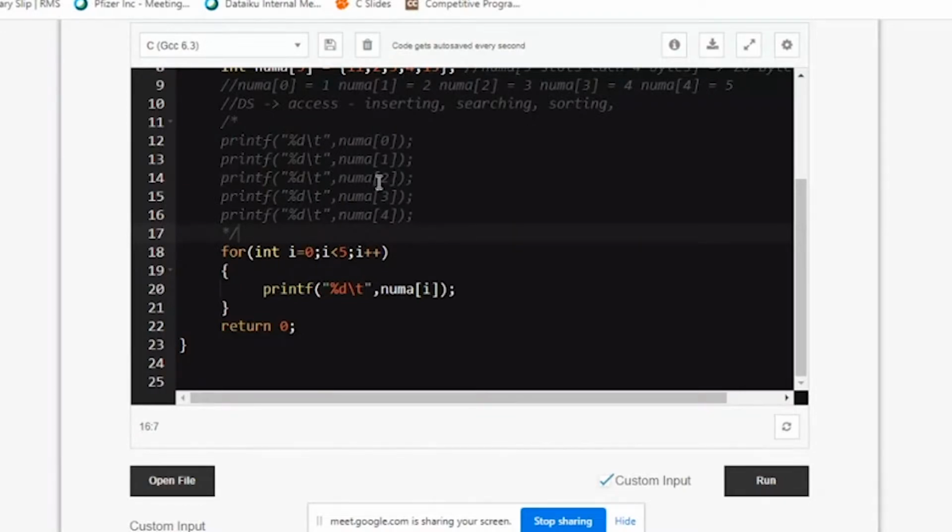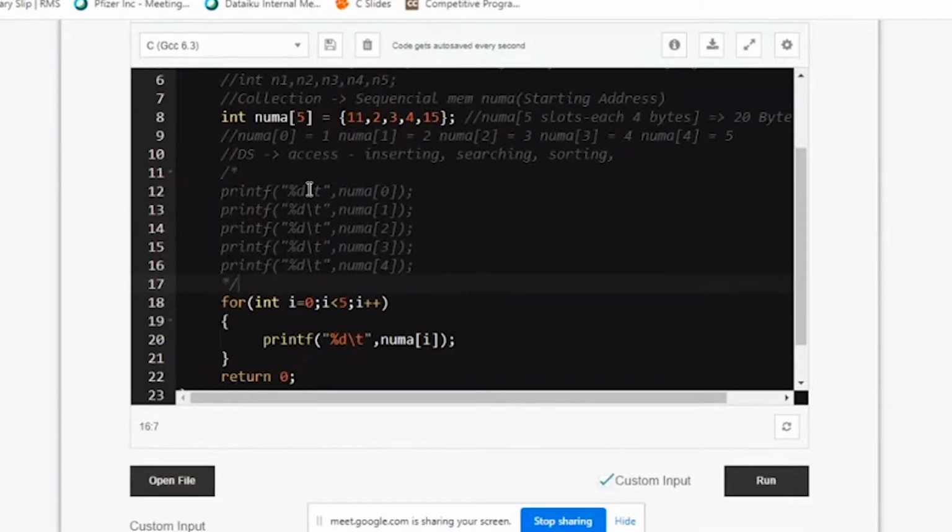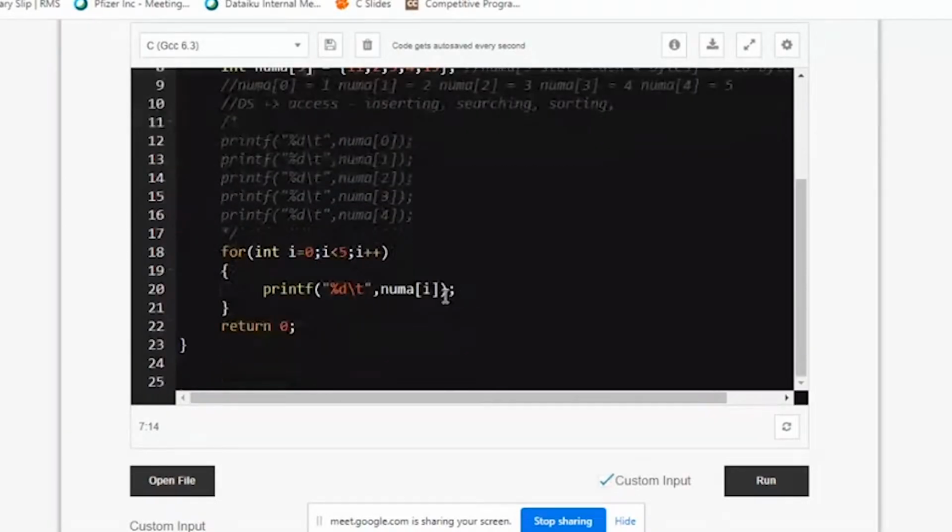Any repetitive task, you can loop it. Fine. You have to be very careful with the index. Index always begins with 0, and if you're writing less than, you can give the size of it. Fine. So that's how it actually goes. Now I have given static declarations for the array. You have to be very careful here.